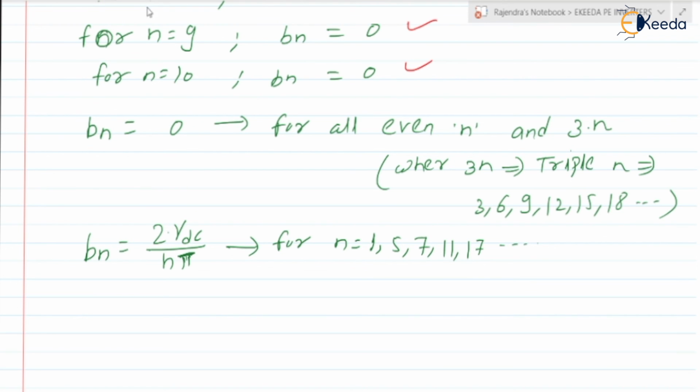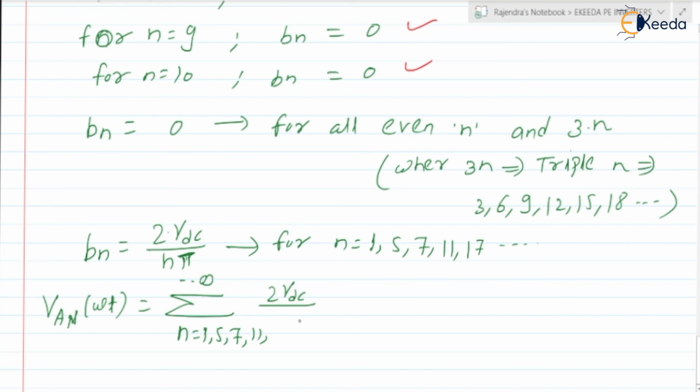Next, from this, can we write the expression for VAN of omega t? Yes, we can. VAN of omega t is equal to summation over n is equal to 1, 5, 7, 11, 17, up to infinity, of 2 VDC divided by n pi into sine of n omega t. This is the expression for VAN of omega t.